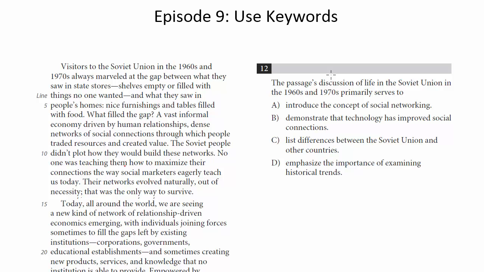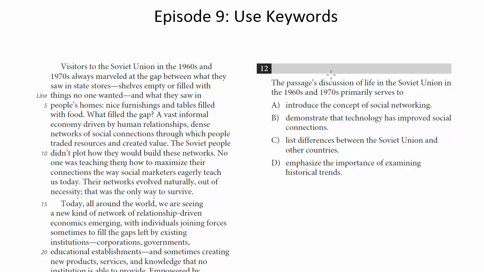Whenever you see a question without a line reference, it's usually going to be the case that you're going to skip it, because either you're not going to have a good idea of where the answer might be at the time, or it's a general question and you would definitely want to leave that to the end, as we've discussed previously. But in this question, we can actually do it right now.